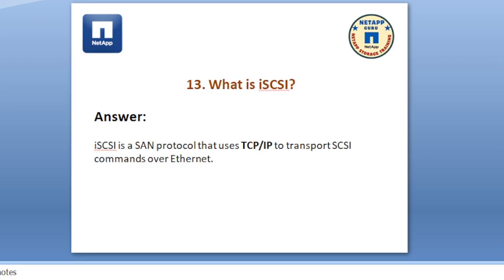What is iSCSI? The answer is iSCSI is a SAN protocol that uses TCP/IP for transport of SCSI commands. So iSCSI is a protocol which provides block level storage and it uses port 3260. The interviewer normally asks the question, what is the port number for iSCSI? Okay, so the port for iSCSI is 3260.